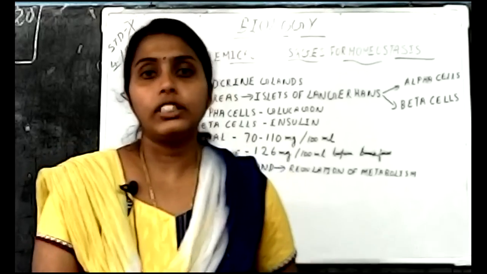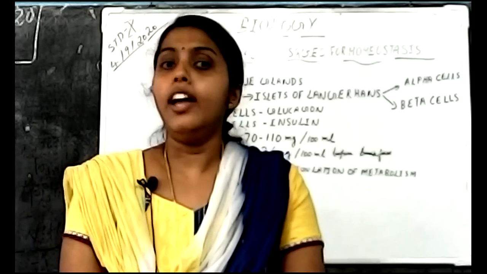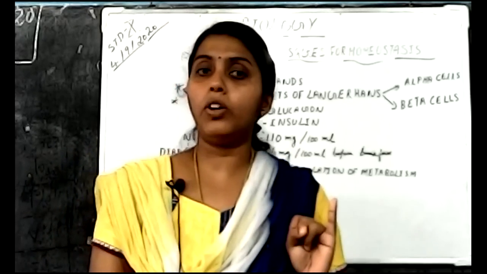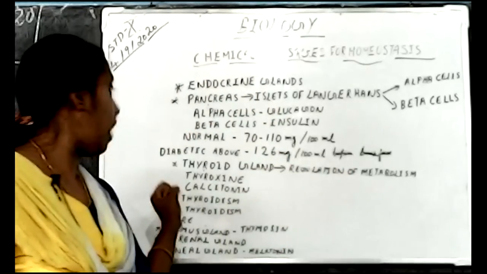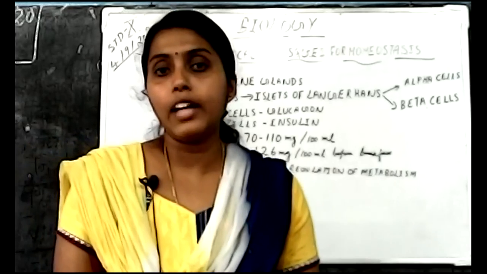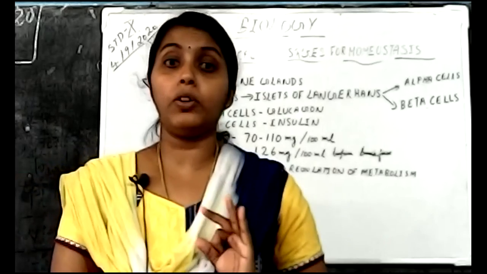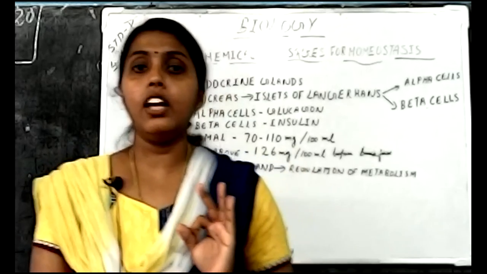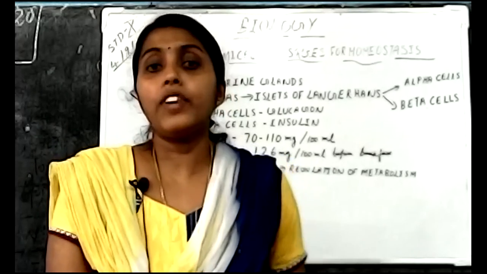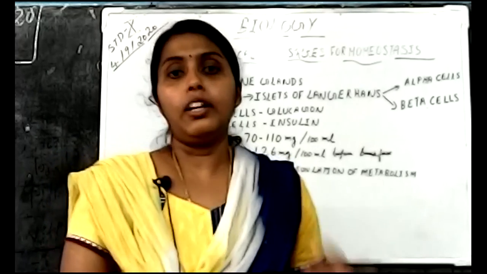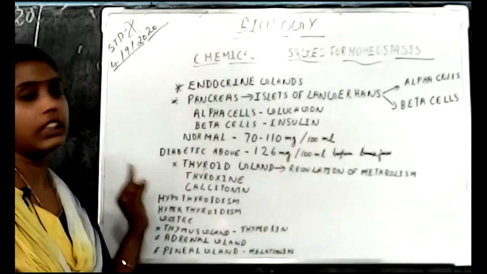Okay, so these are the endocrine glands and the hormones produced by them. The pancreas produces insulin and glucagon. The thyroid gland produces thyroxine and calcitonin. The parathyroid gland produces parathormone.